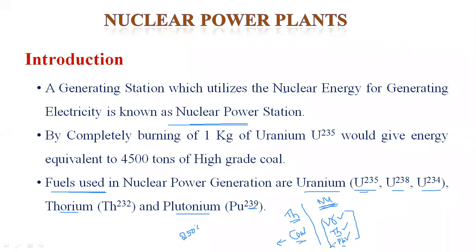Once the uranium is burning in the nuclear power plant, the output is in the form of radioactive substances. It pollutes the environment. Once it pollutes the environment, it affects all living organisms, that is human beings, animals, trees, grass, and so on. The land is also destroyed due to the radioactive substances. That is the major problem in the nuclear power plant. The waste material we can dump into a deep trench, without entering the atmosphere and without affecting human beings.